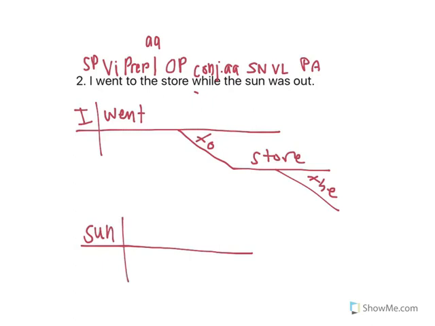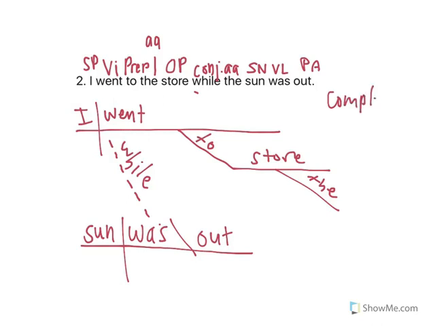Next, son is the subject of our second clause, and our verb is going to be was, and our predicate adjective is going to be out. Out points back to son, and it's connected by a slanted dotted line. So of course this is going to be a complex sentence, and it is a declarative sentence.